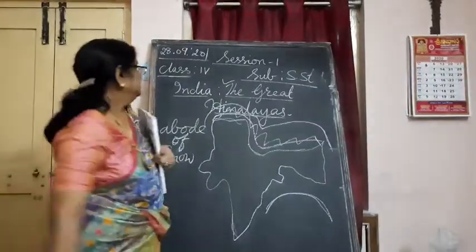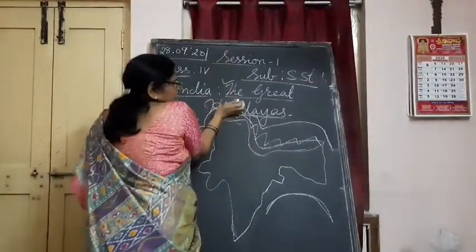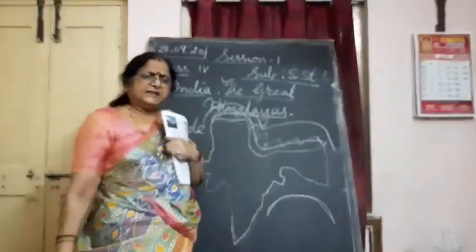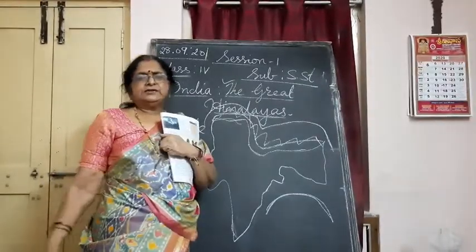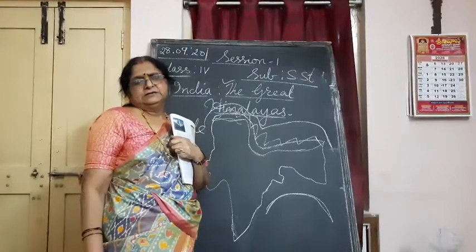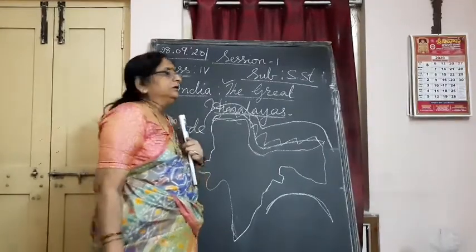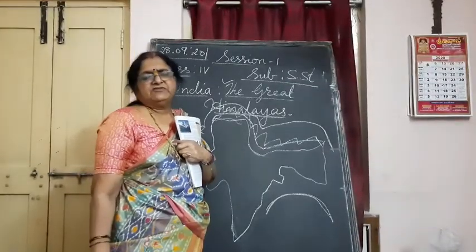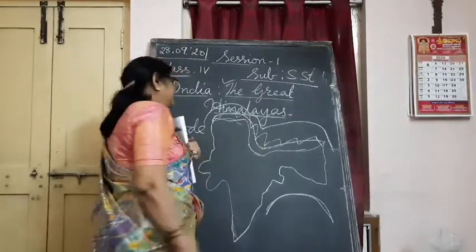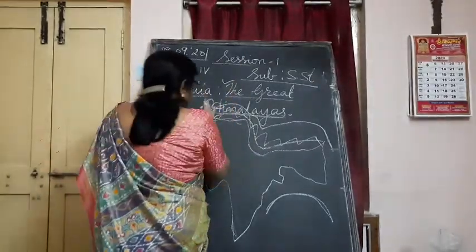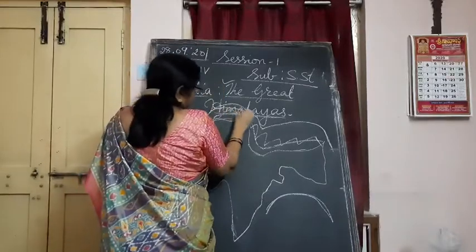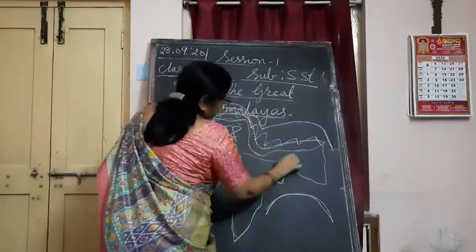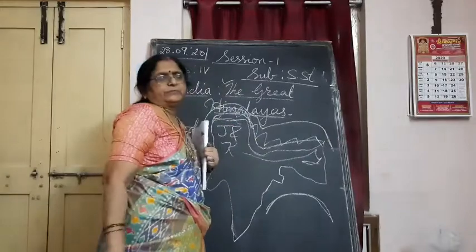They are spread from Jammu and Kashmir in the north, the topmost state of our country. Understand? Is it a state, children, now? No. It is a union territory at present, recently converted into a union territory. Ladakh and Jammu and Kashmir, two more. Seven were there, now we have nine union territories like that. So the Himalayan mountains spread from the north of India, Jammu and Kashmir here, to Arunachal Pradesh here.